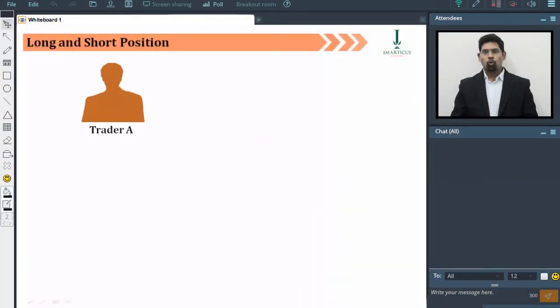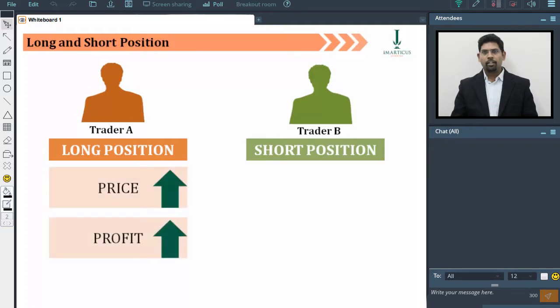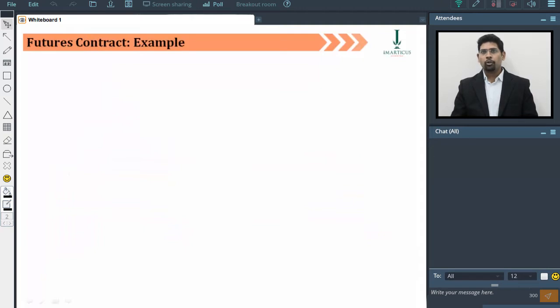Let us understand what a long position and a short position in a futures contract are. A long position in a futures contract means that the investor or the buyer would gain if the price of the underlying asset goes up. On the other hand, a short position is one under which the investor will profit if the price of the underlying asset goes down. Now let us see how a futures contract would work in real life.